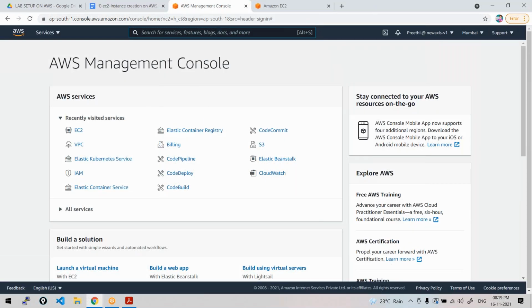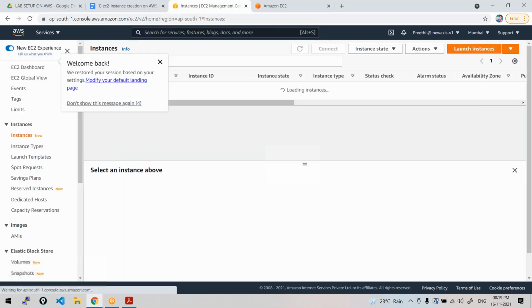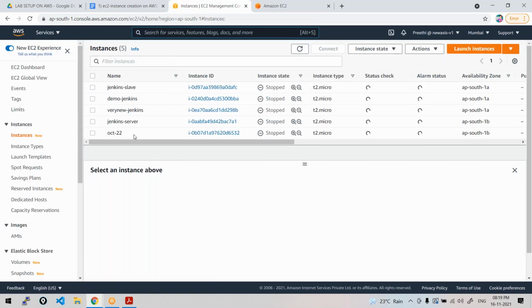You will see this kind of page. Here you should go to EC2. EC2 instances are nothing but virtual machines on AWS, Elastic Compute Cloud. These are some virtual machines which I have already created. Now let us create a virtual machine.